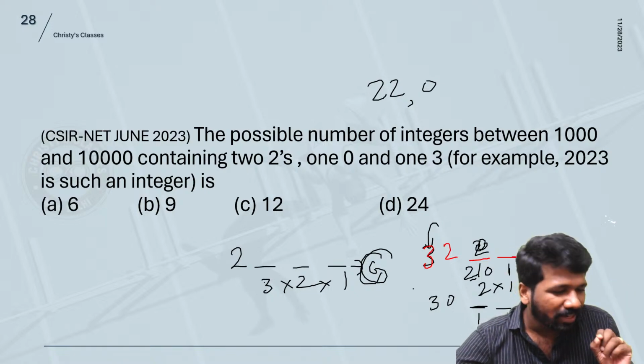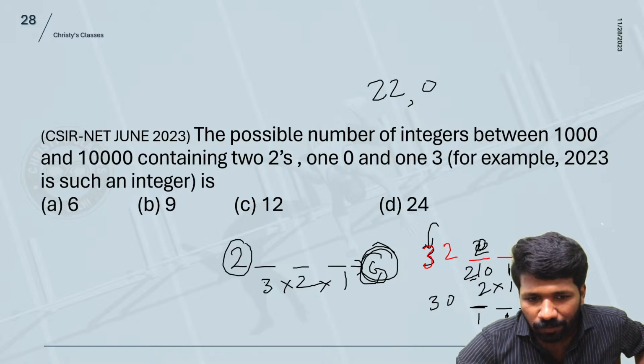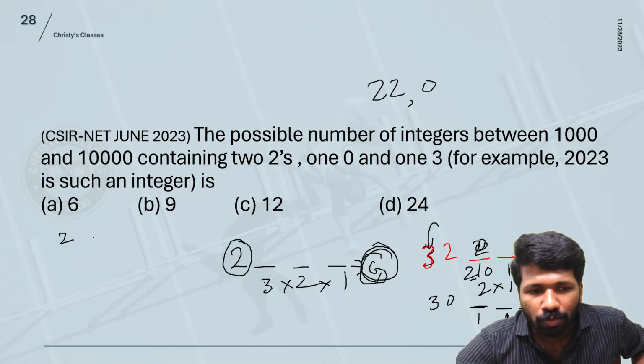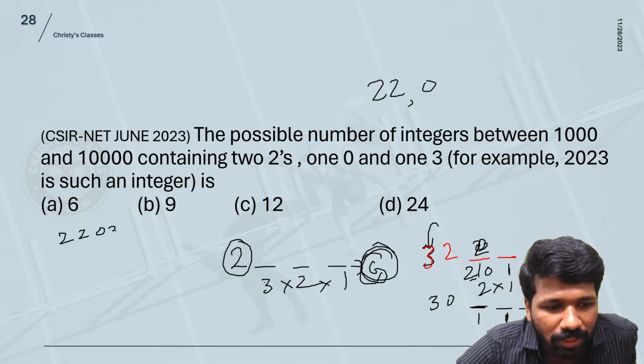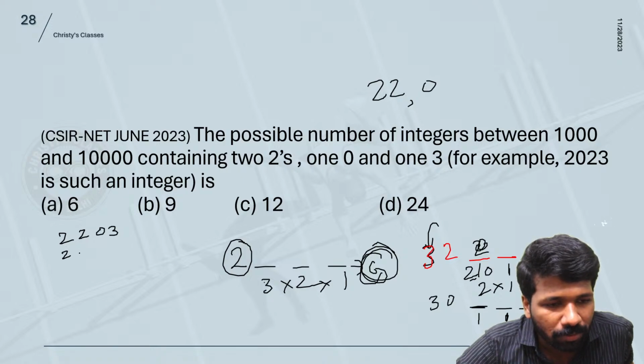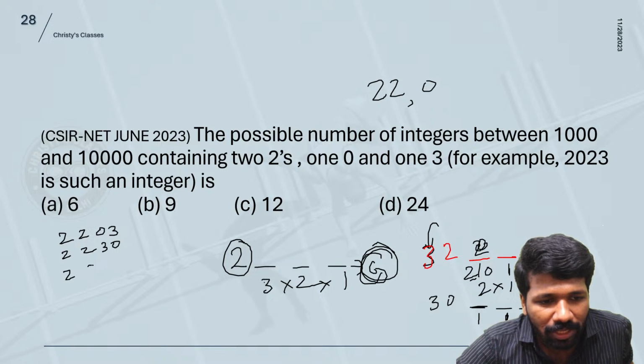Again, this is a little confusing. That is why I will show you what the 6 ways are. Once you fix a 2 here, 3 into 2 into 1, 6 ways are there. You can fix 2 here, 0 here, 3 here: 2 0 2 3 is one possibility, 2 2 3 0 is another. Now fixing 3 here: 2 3 0 2 and 2 3 2 0 are possibilities.